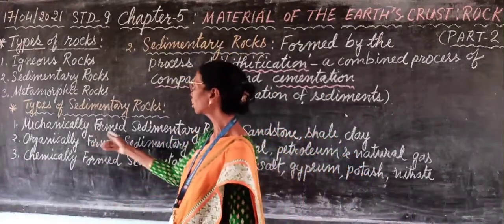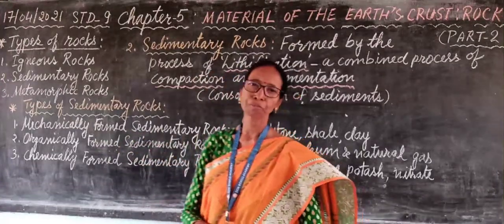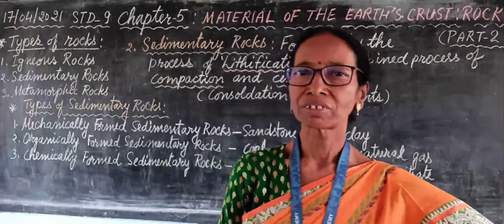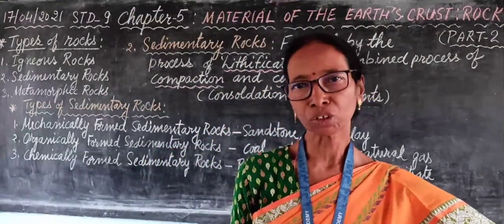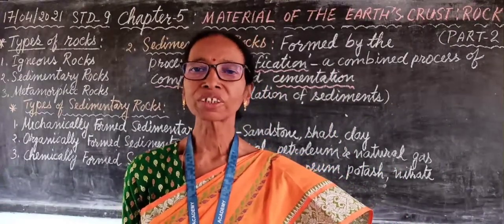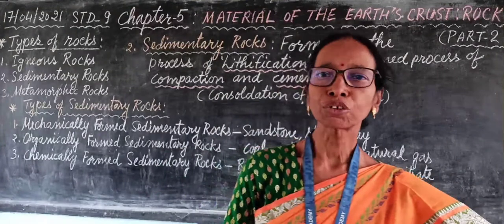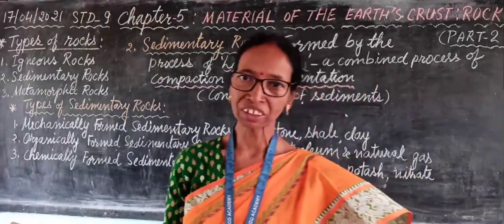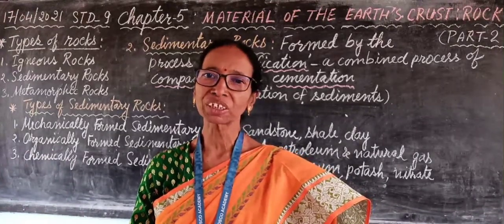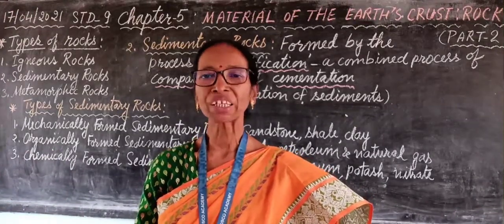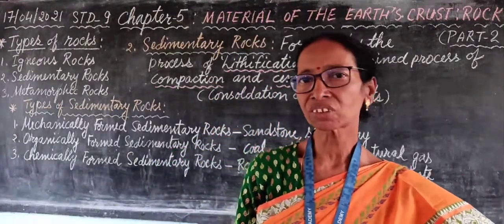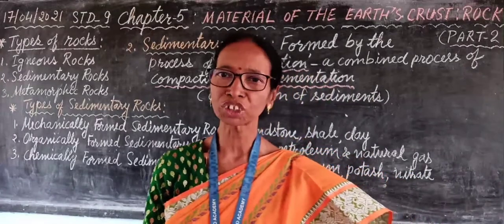First, mechanically formed sedimentary rocks. Here the agents of gradation, water, whether that is river water or rain water, glacier and wind, all these are involved to transport weathered particles from one area, and they are being deposited in the low-lying areas, mainly in the water bodies, if they are shallow lakes, if they are shallow seas, in the coastal areas, at the ocean floor.